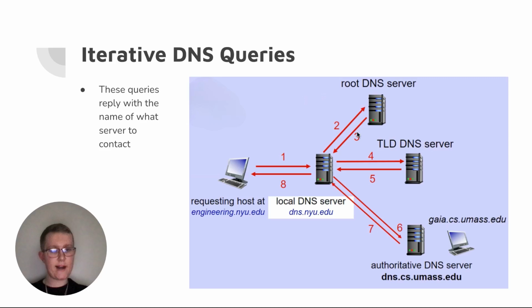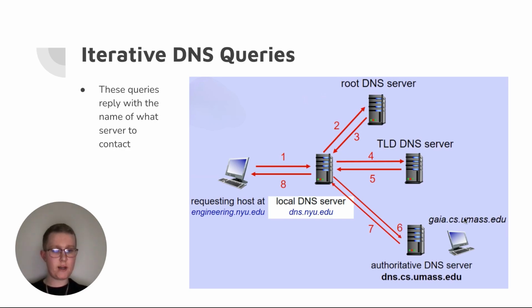Next up, we go from the requesting host to the TLD server. If it's not able to resolve it here, it comes back to the user and says, hey, I was also not able to resolve this query. Please move on to the next type of server. The next type of server is going to be the last type of server that's going to help us resolve this. That will be the authoritative servers that we went over, because those are at the bottom of the hierarchy. Most of the time, this is going to be able to resolve it for us because these pertain to specific domain names.